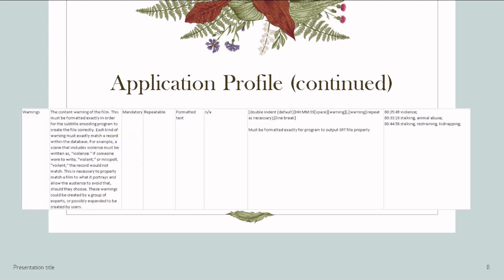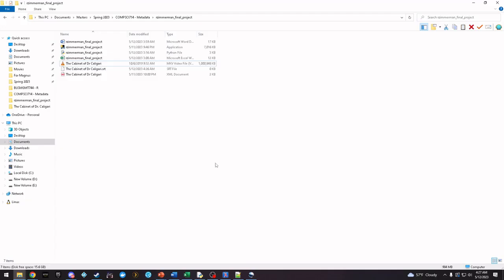The warning element is the defining part of this project. This section must be formatted exactly in order for the program to work properly and must be the last element from the root. A controlled vocabulary would need to be used in order to properly match the content to users. For example, I've arbitrarily defined violence as violence in this project. So using the term violent would not properly match a record. It must be very specifically violence.